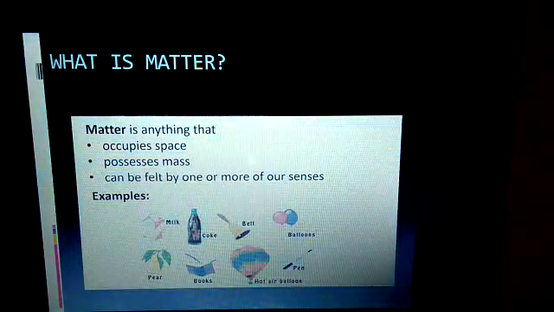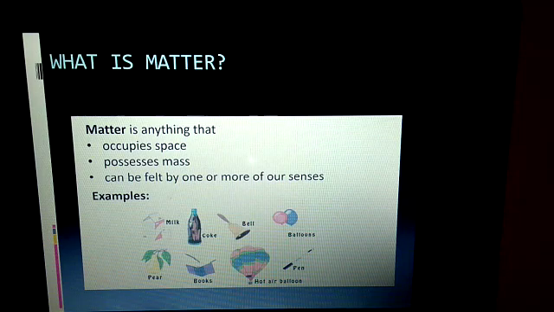Matter is anything that occupies space, has mass and can be felt by one or more of our senses. A few examples are here: milk, coke, bell, balloons, pen, hot air balloon, books, etc.